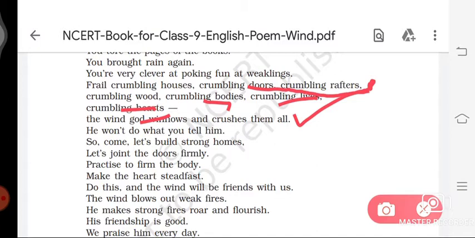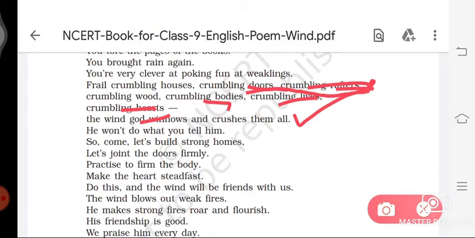So question number 1: why are houses, doors, rafters, etc. crumbling? The houses, doors, rafters, etc. are crumbling because they are weak and cannot stand the onslaught of the destructive wind. So because the doors, houses, and rafters are weak, they cannot face the destructive power of the wind.